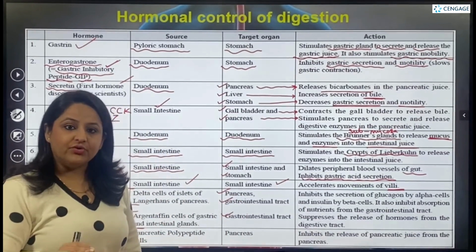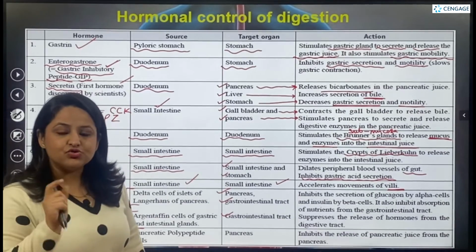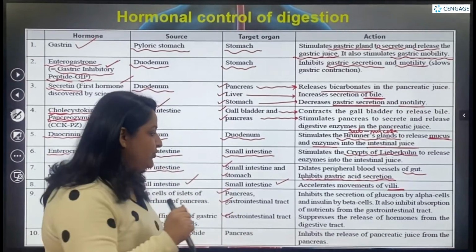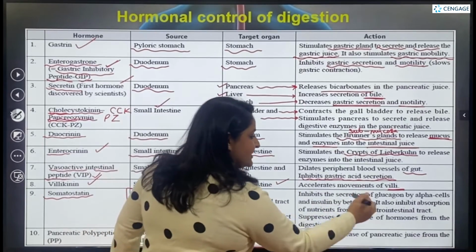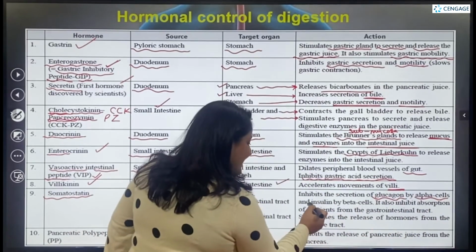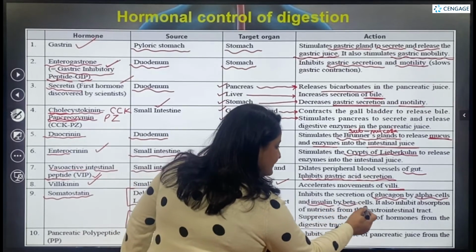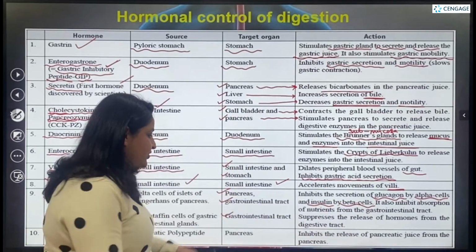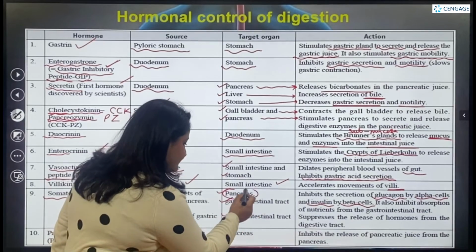What is it going to do? It is going to inhibit. So somatostatin is an inhibitory hormone again. It is going to inhibit the secretion of glucagon by the alpha cells as well as insulin by the beta cells of the pancreas. So this is the function that it performs for the pancreas.